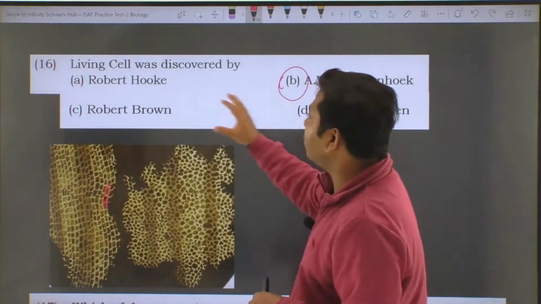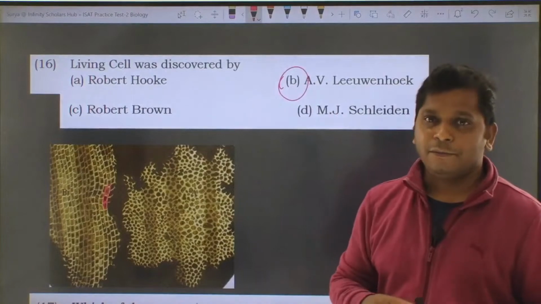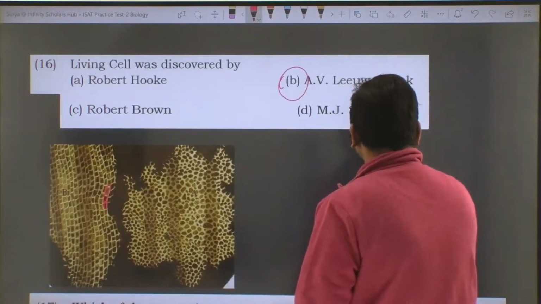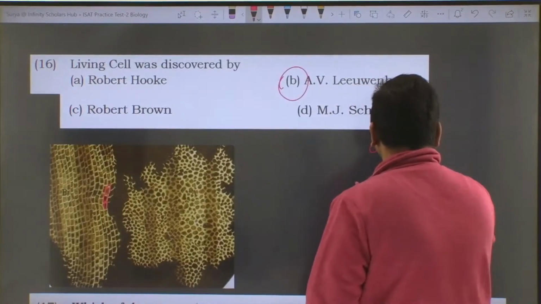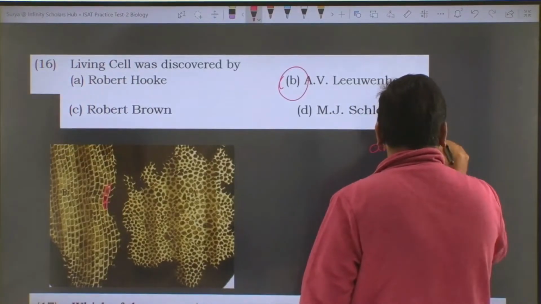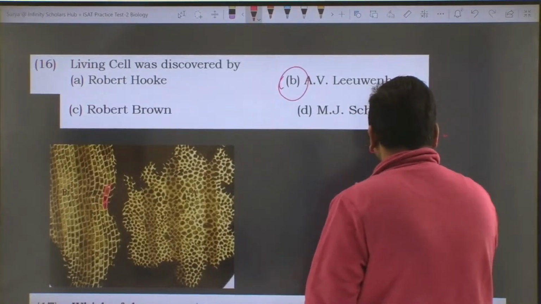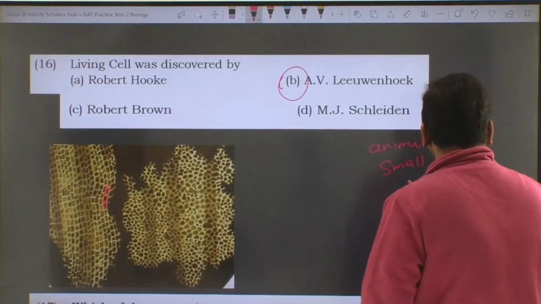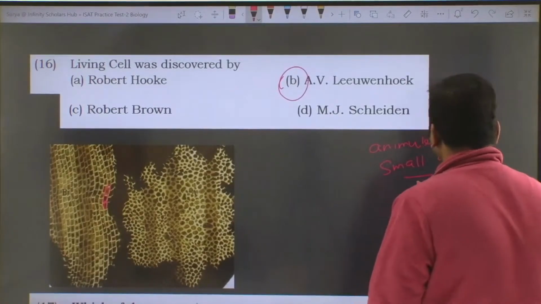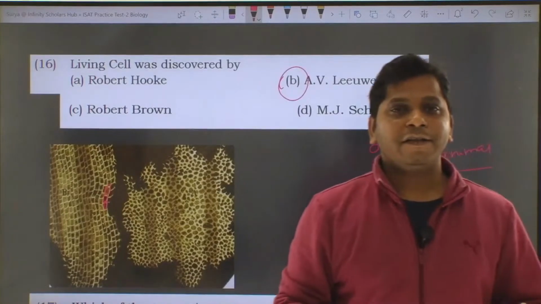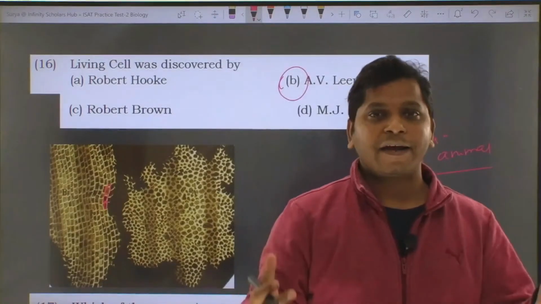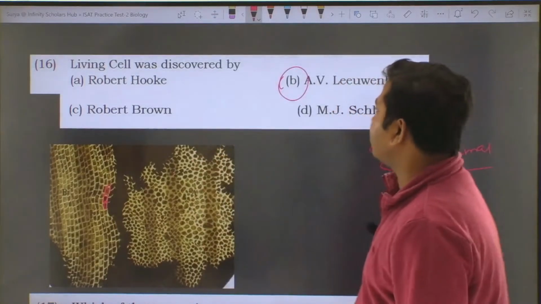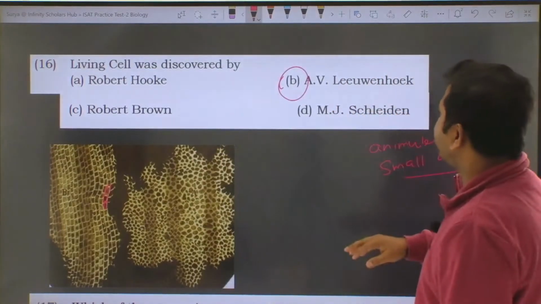For the first time he saw unicellular organisms, which he initially referred to as animalcules, meaning small animals. Later these were found to be unicellular organisms, including protozoa and bacteria. So the living cell was discovered for the first time by Anton von Leeuwenhoek.